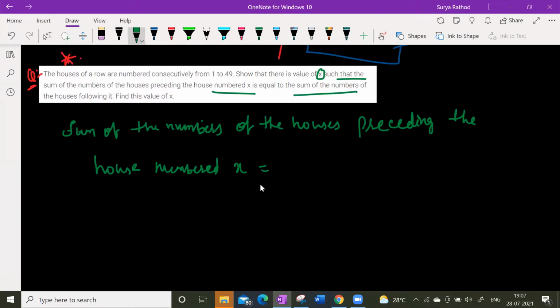The sum of the numbers of the houses following it, which means the sum of the numbers preceding back like this.